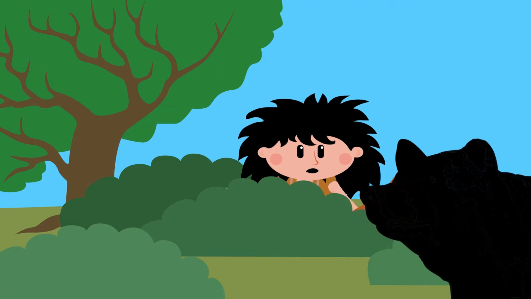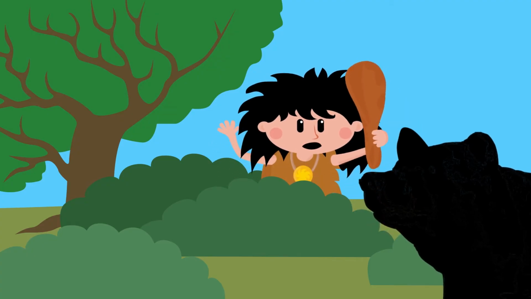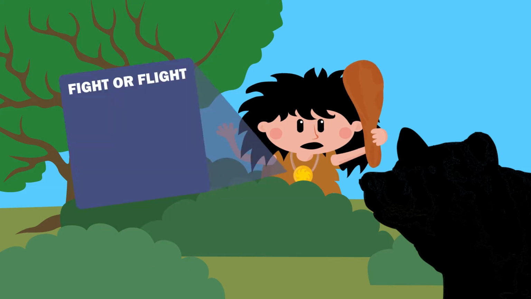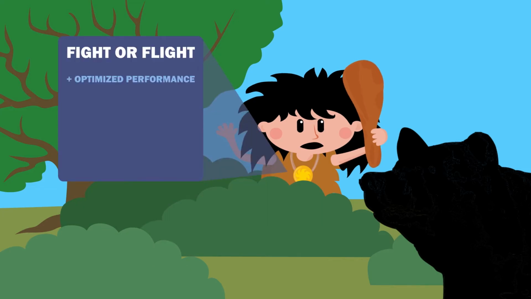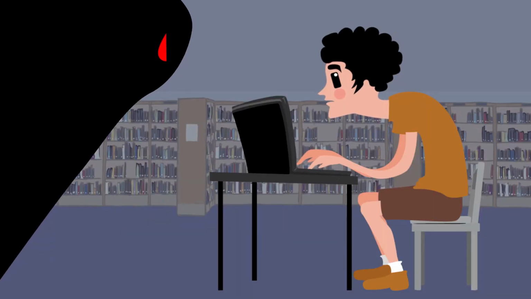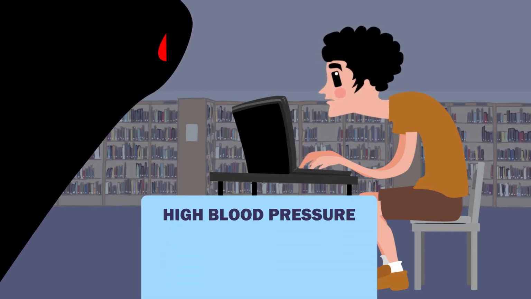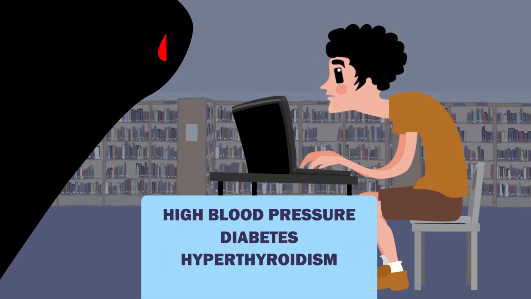The stress response evolved to act in short spurts to increase an individual's odds of survival in the face of immediate danger. It works by temporarily optimizing the body's performance through the neglect of digestion, growth, reproduction, and immune functions. When this system is abused through the presence of chronic stress, and high levels of glucocorticoids are maintained for long periods, this neglect of important body maintenance functions can lead to various disorders, including high blood pressure, diabetes, and hyperthyroidism.